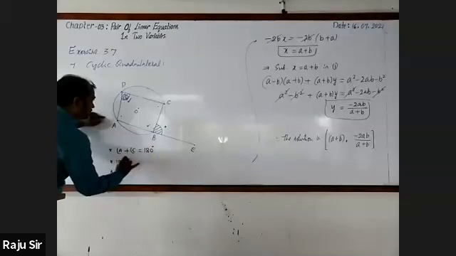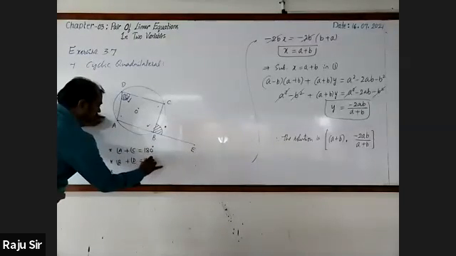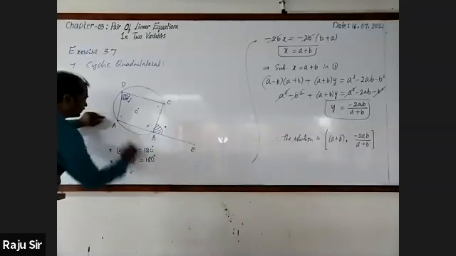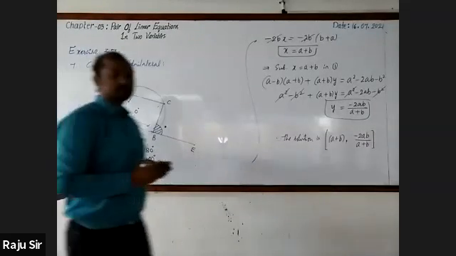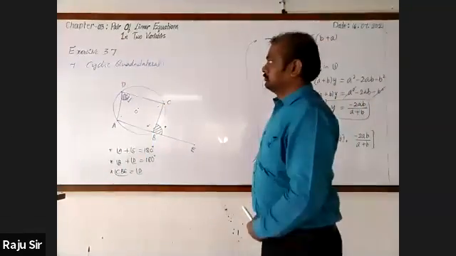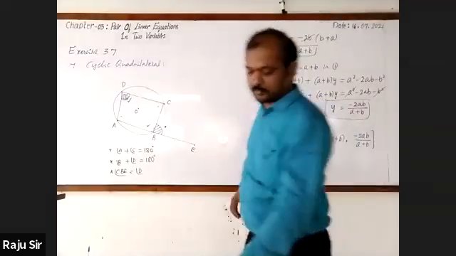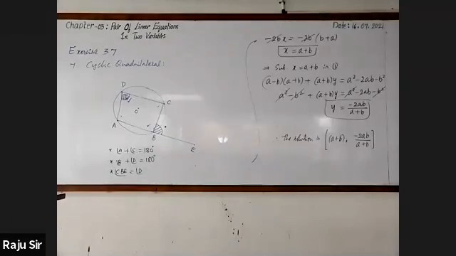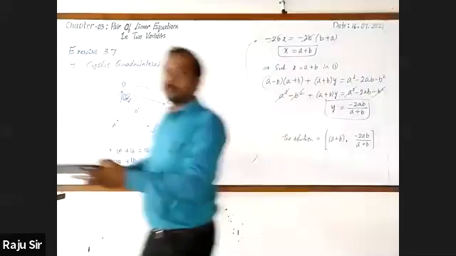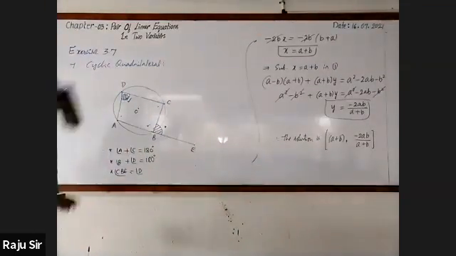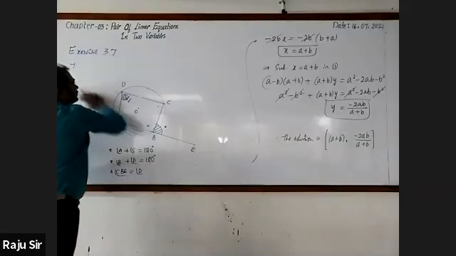Angle B plus angle D is equal to 180 degrees. Then angle CBE, the exterior angle, is equal to angle D. Over.